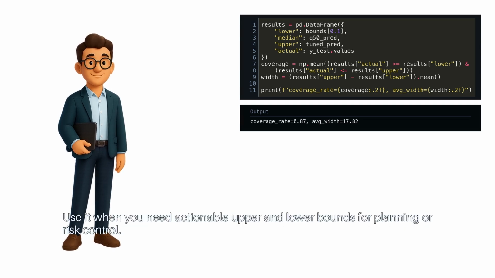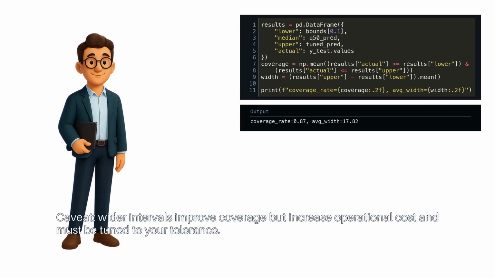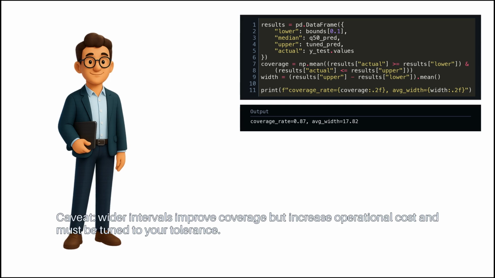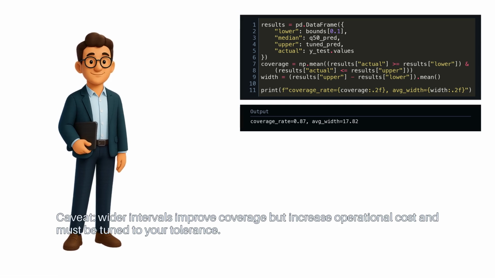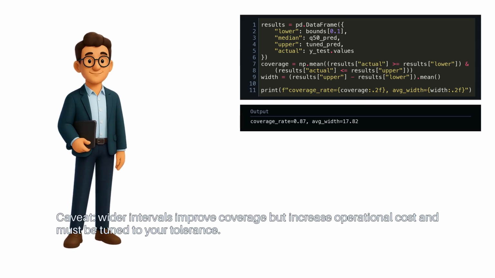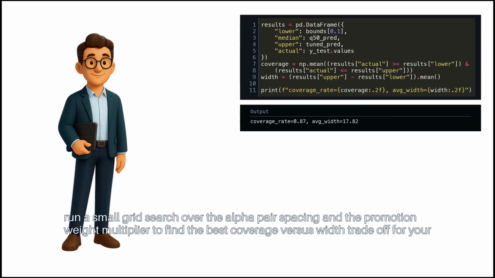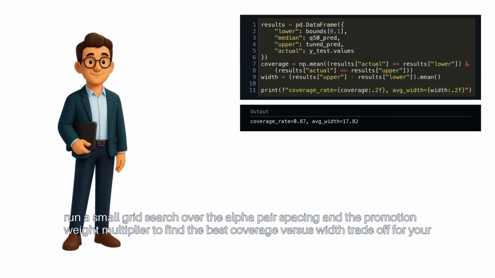Use it when you need actionable upper and lower bounds for planning or risk control. Caveat: wider intervals improve coverage, but increase operational cost and must be tuned to your tolerance. Next step, run a small grid search over the alpha pair spacing and the promotion weight multiplier to find the best coverage versus width trade-off for your business.